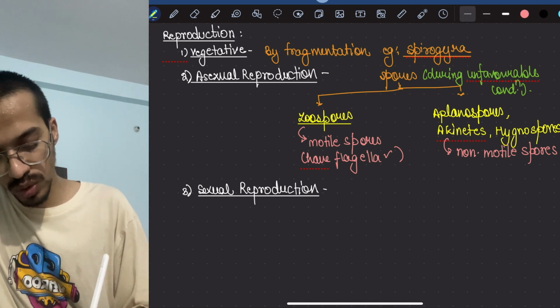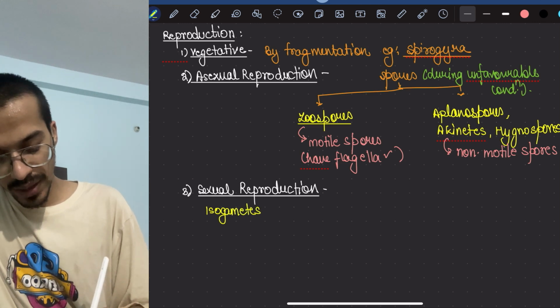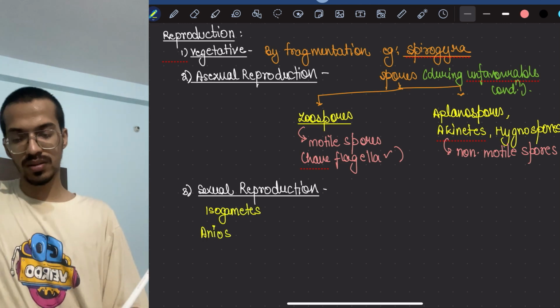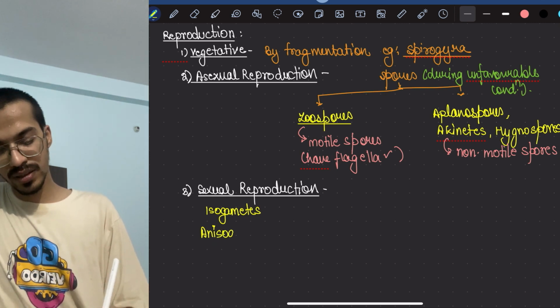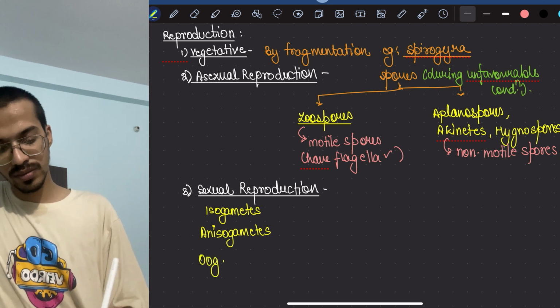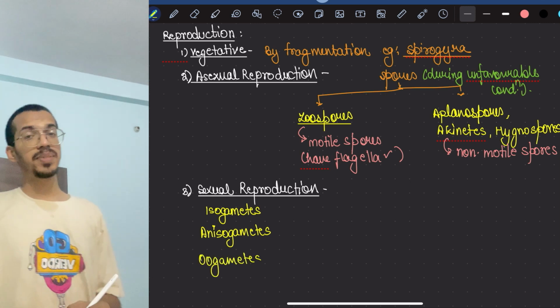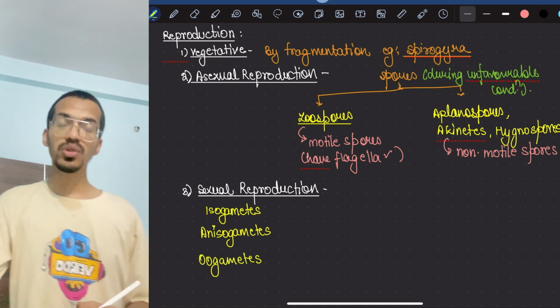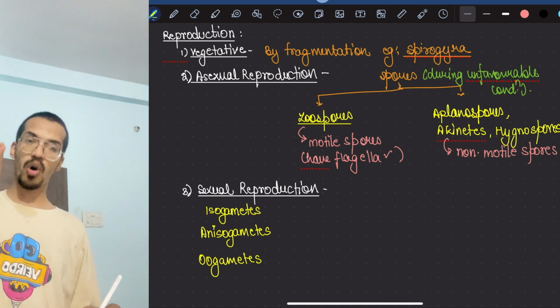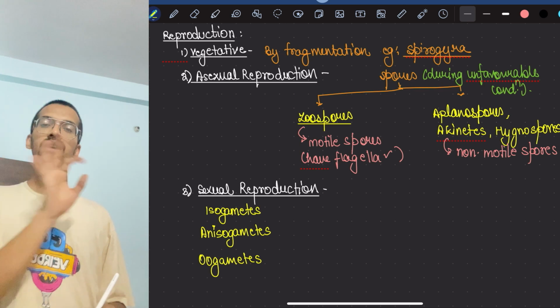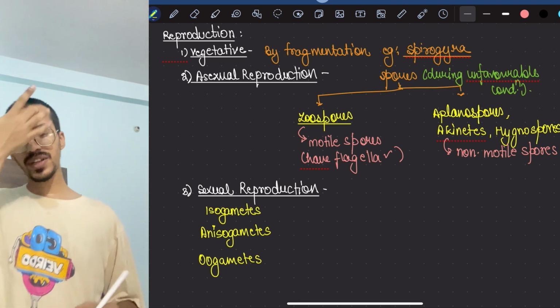So what are the options in sexual reproduction? It could be isogametes, anisogametes, and oogametes. Isogametes means both look similar, anisogametes means both look dissimilar, and oogametes means the smaller motile one is male and the larger non-motile one is female.